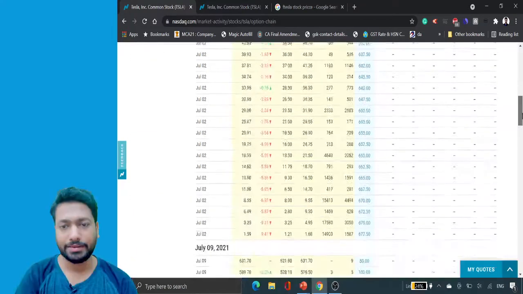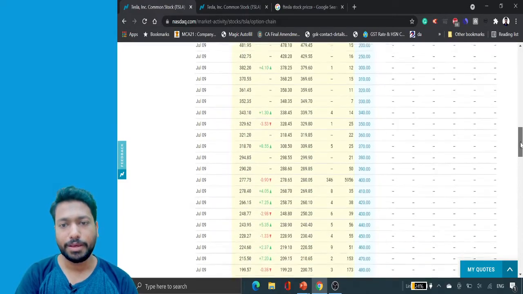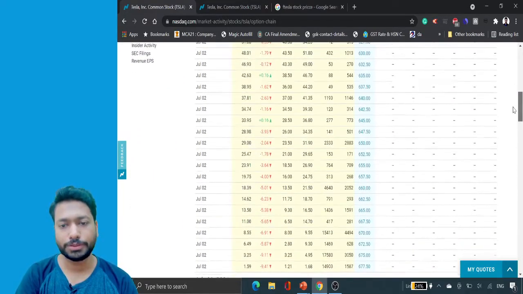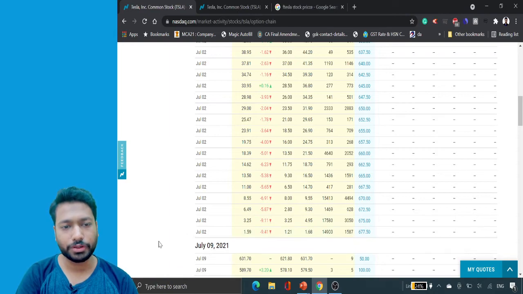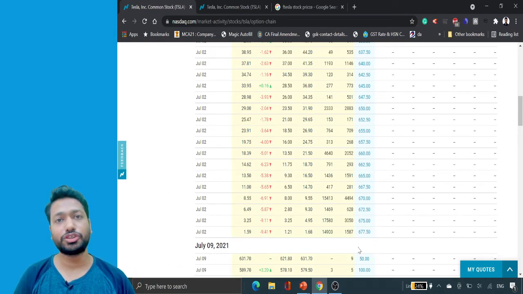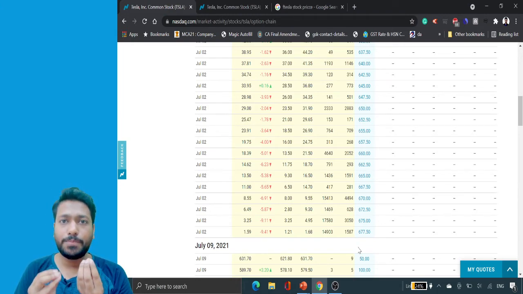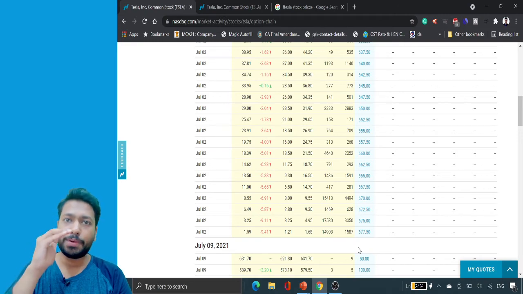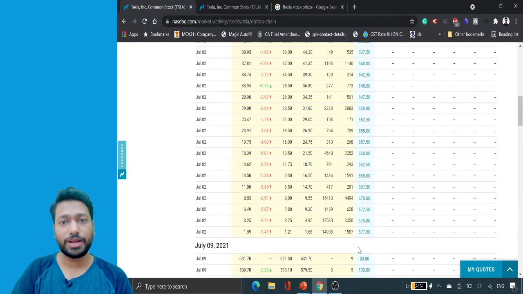Now you will see that these call options are shown as in the money call options, and the last call option, which was for 2nd July expiry, has a 677.80 strike price, which is in the money, because for being in the money, the stock price needs to be above the strike price.